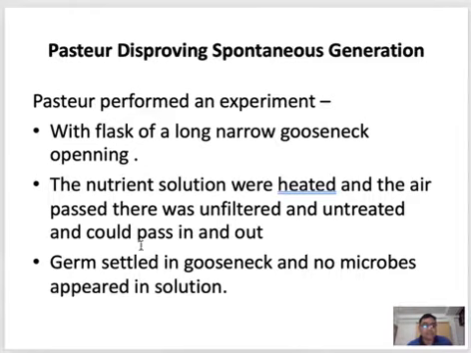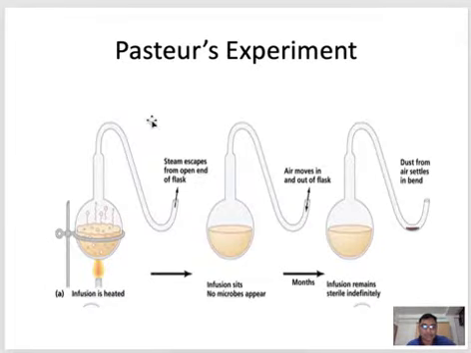In this slide, you will get the text description of how he did the experiment. In the next slide, there is a pictorial description, so I'll try to explain this to you. We know that all living things, whether big animals like us or very small organisms like bacteria, need some food.